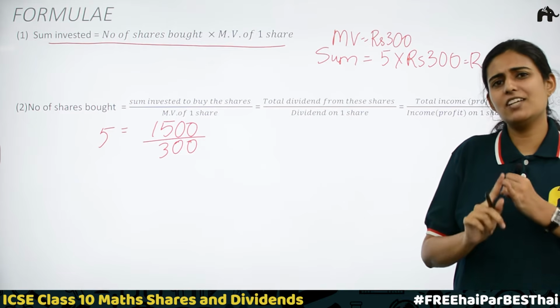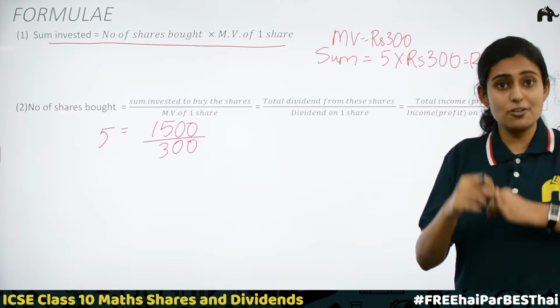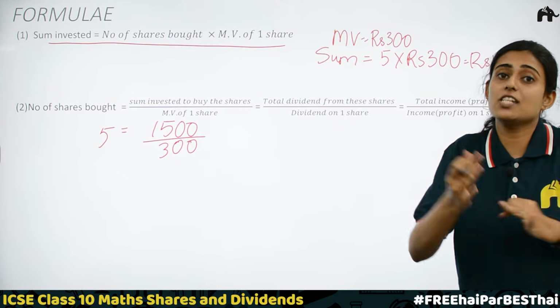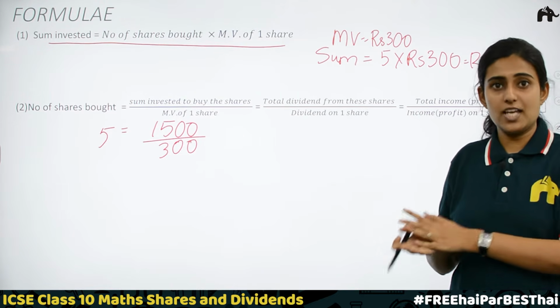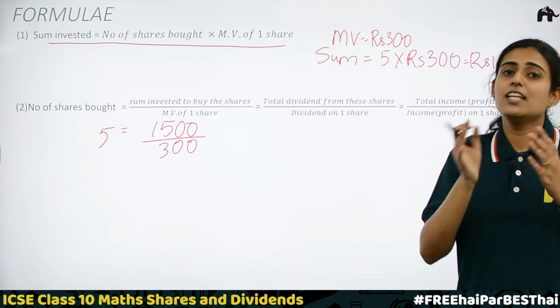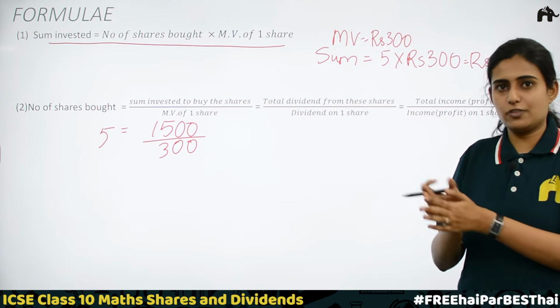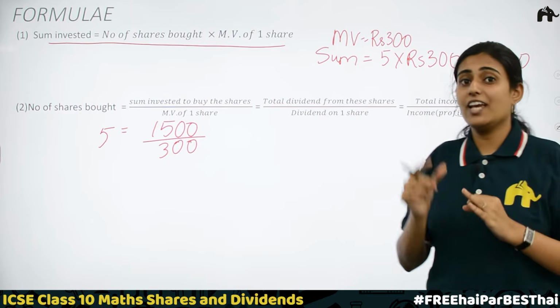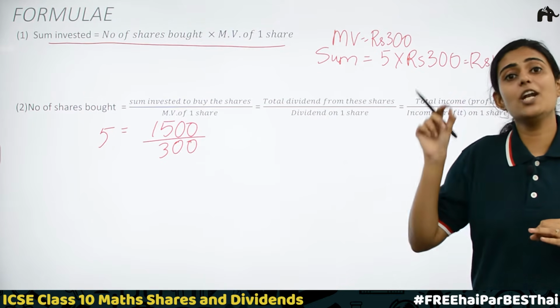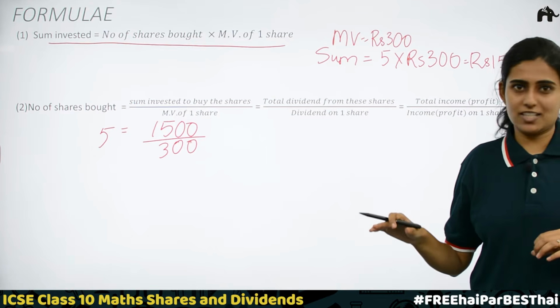Also, we said that dividend is something that depends on the number of shares purchased. That is, if he purchases 2 shares, 5% of the profit into 2. If he purchases 3 shares, 3 into 5% of the profit he will be getting. So, it depends on number of shares. Then, it depends only on the nominal value and not the market value.